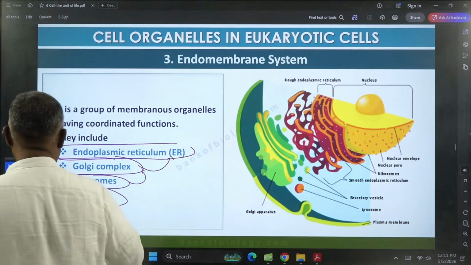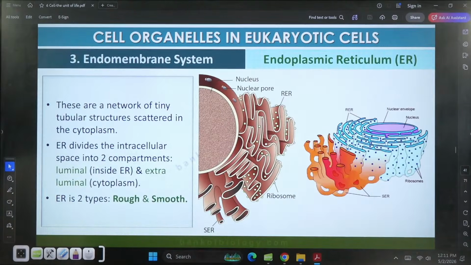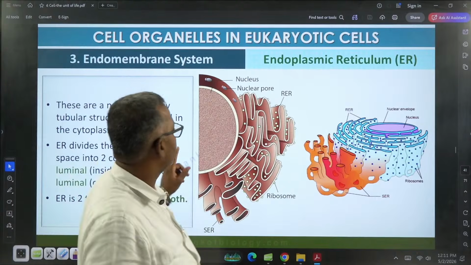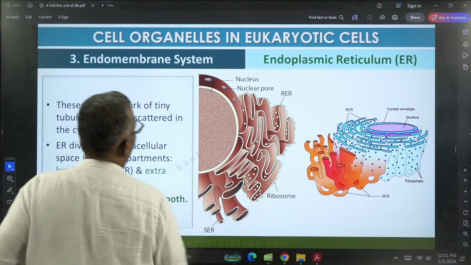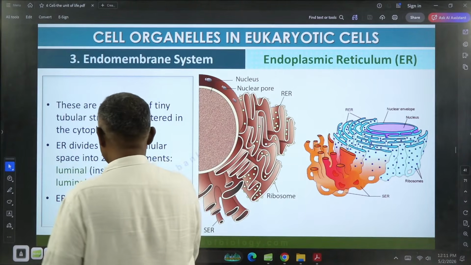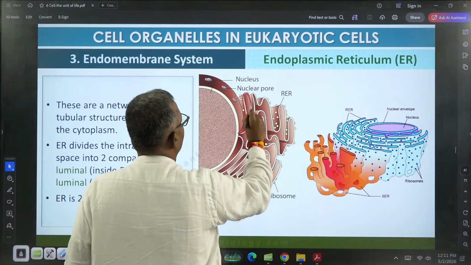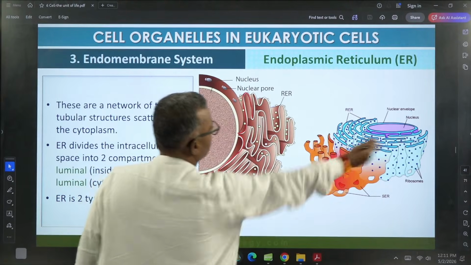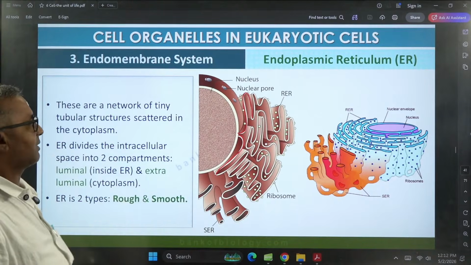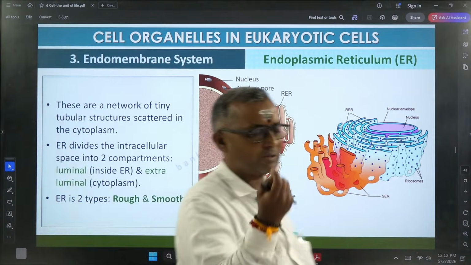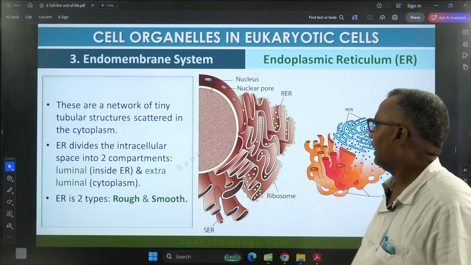Now let us see a brief understanding about these organelles. Now if you take the endomembrane system, endoplasmic reticulum, look at here. Endoplasmic reticulum, it originates from outer nuclear membrane. So this is the outer nuclear membrane. It originates from outer nuclear membrane and extends up to the plasma membrane. So it is simply to say a network of tiny tubules. Tiny means small tubules, which is scattered all over the cytoplasm, and